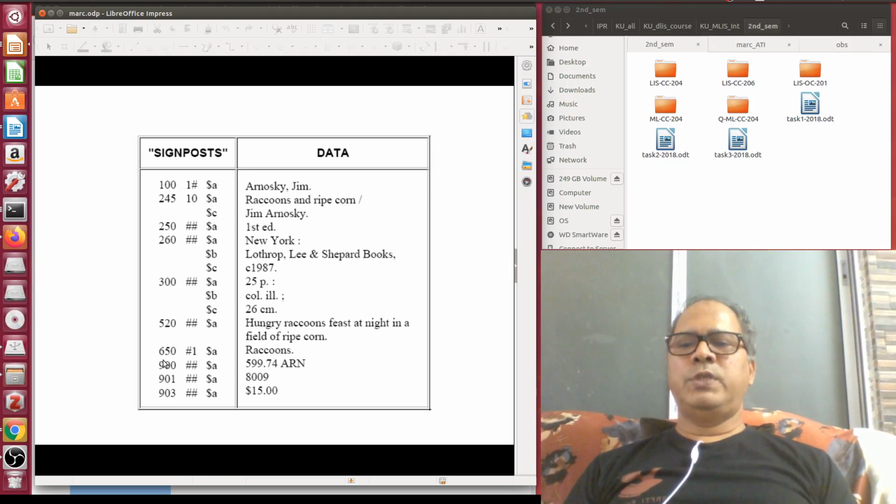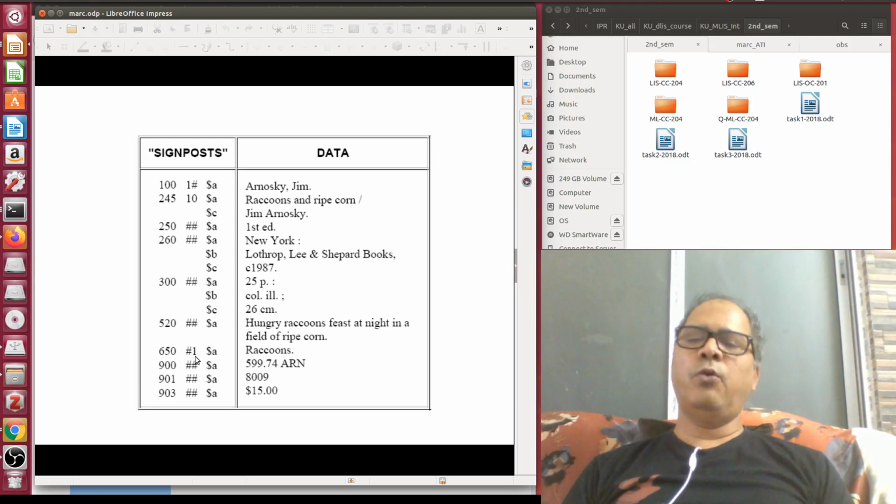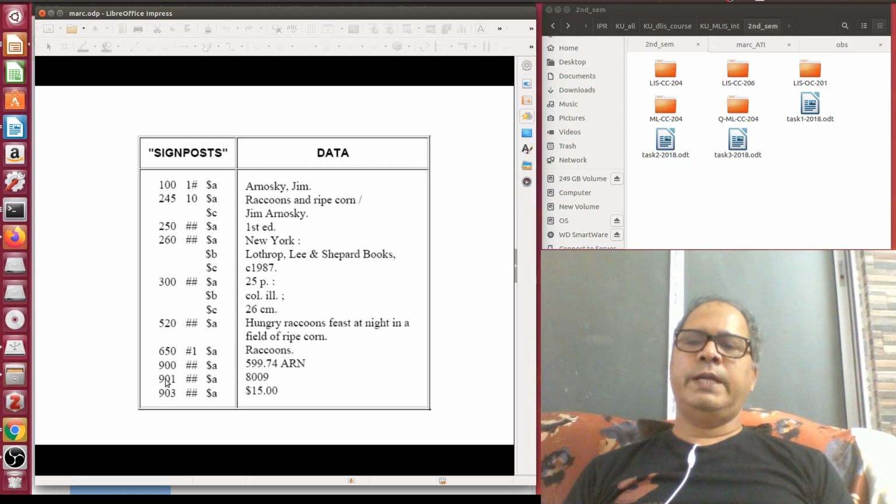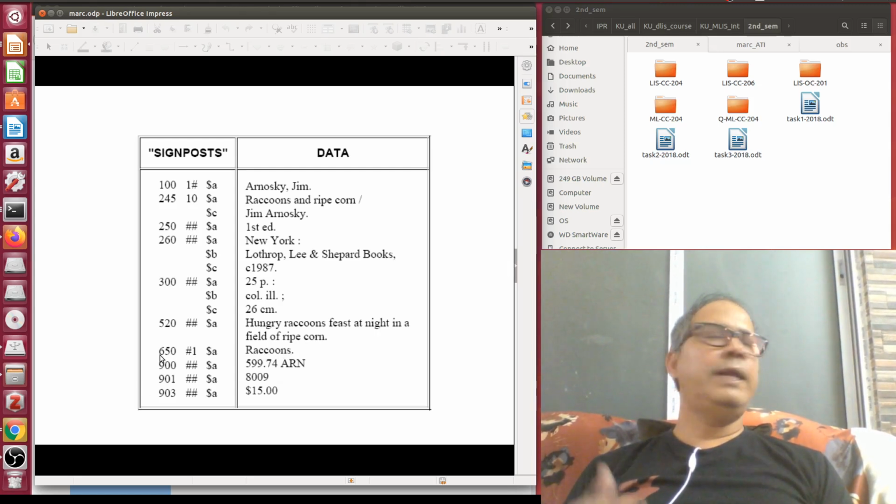Then the 650 tag is basically representing your subject access points. If you are following a standard vocabulary control system like Library of Congress, then in the second indicator position you have to give the standard code, as defined in the MARC 21 format. Then you can give your subject heading. If you want to give more than one subject heading, 650 is a repeatable field, so you can repeat it any number of times.